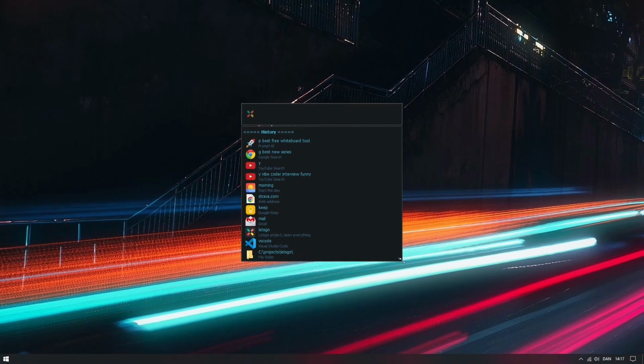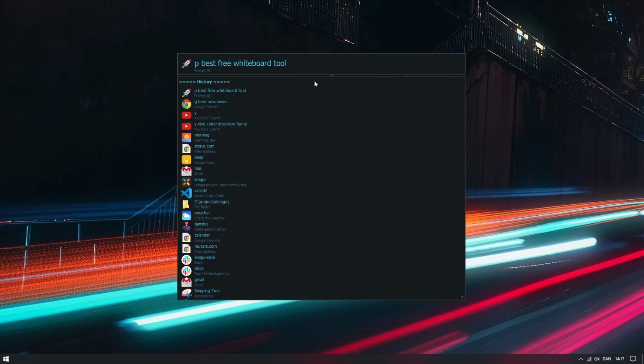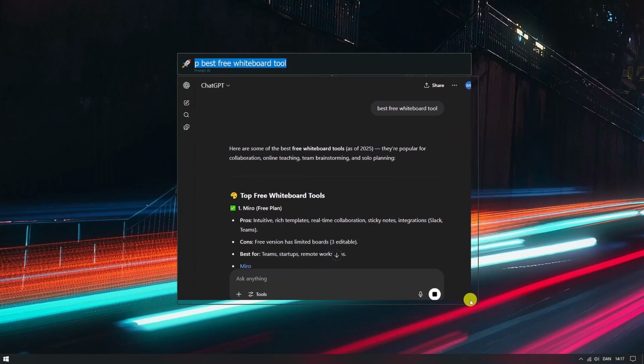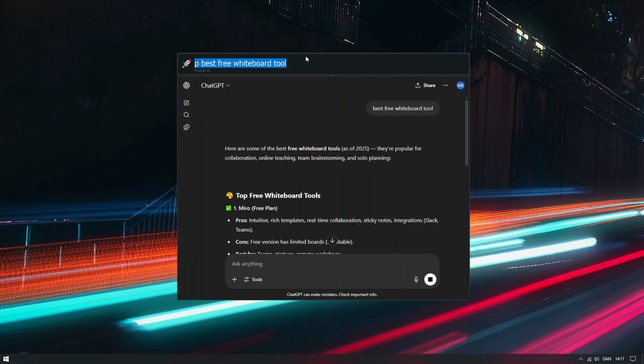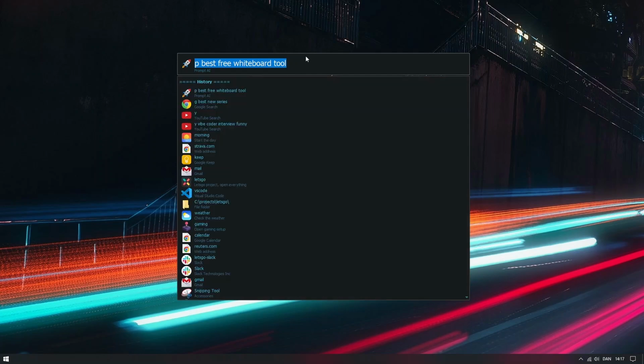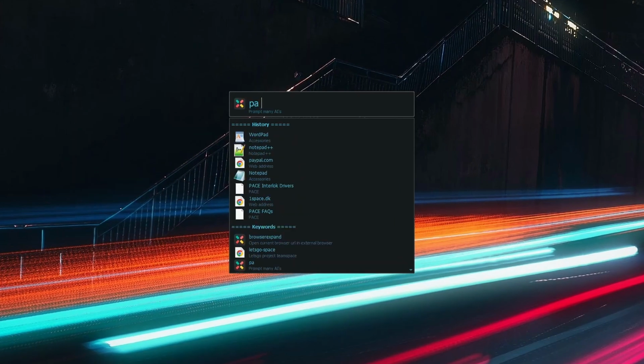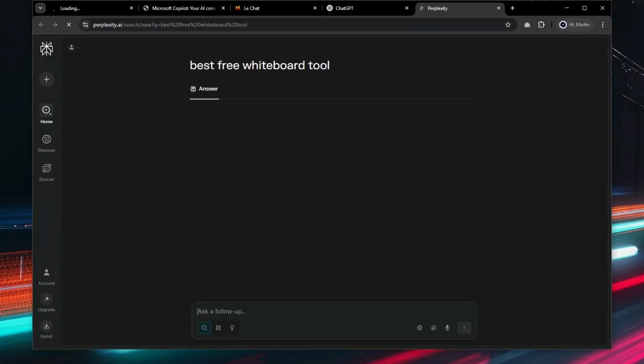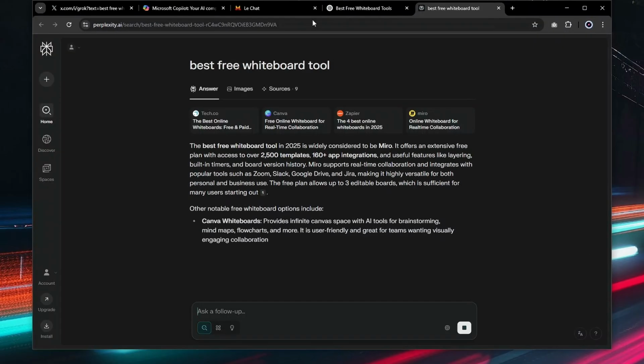The same AI prompt using the internal browser by pressing Alt-Enter. You can resize like any other browser and toggle the internal browser quickly on and off using a hotkey or a keyword. Now let's prompt many AIs using one keyword. In this case, Perplexity, Grok, Copilot, Mistral, and ChatGPT.